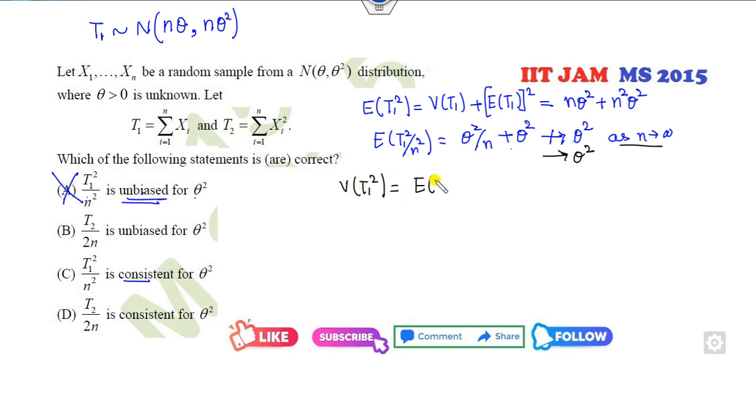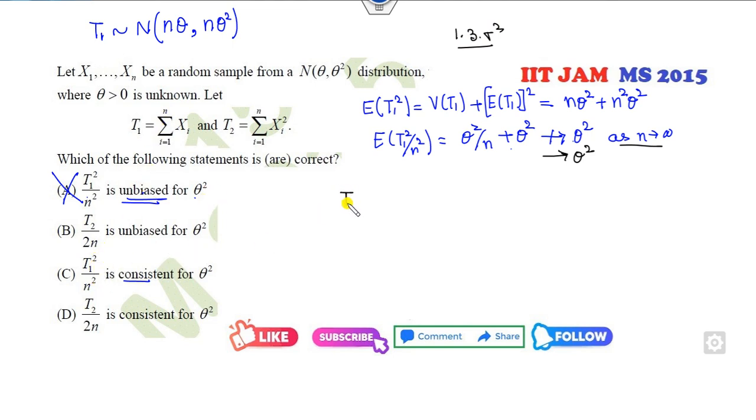If I found the variance, it will be my here minus this value, fine. So how can you find the expected value of this? For that I need to use 1 by theta sigma square. Okay, but I can use the weak law of large numbers concept. That is quite easy. So T1 square over n square.